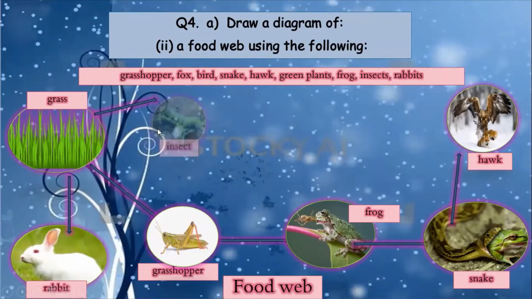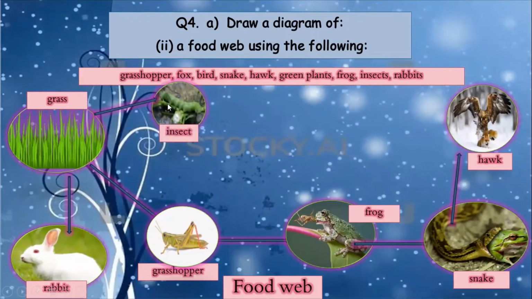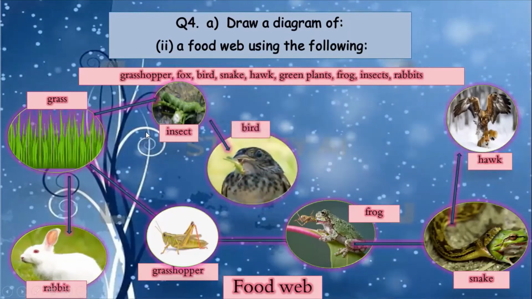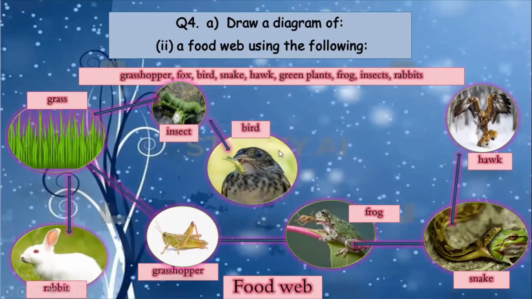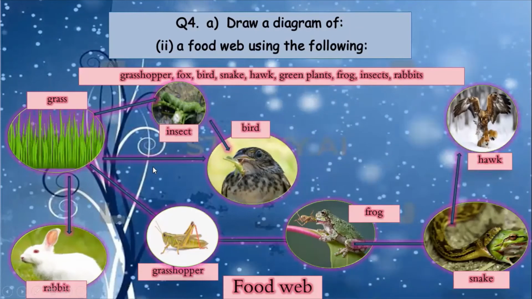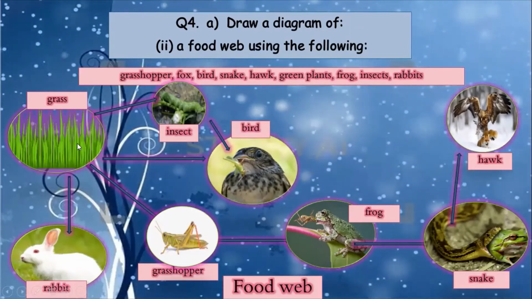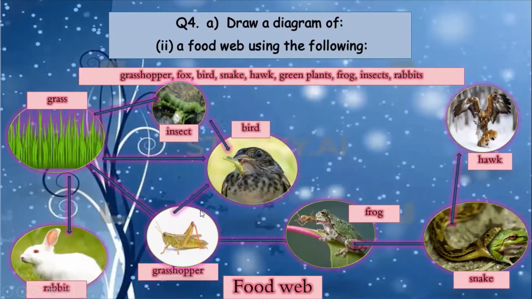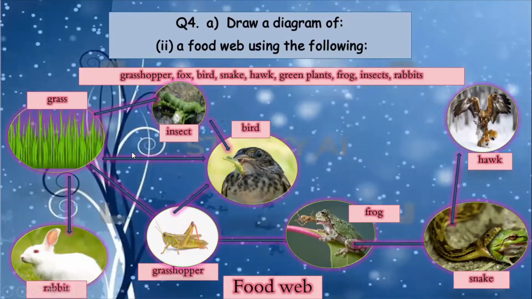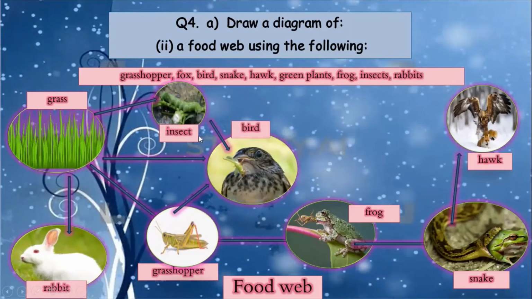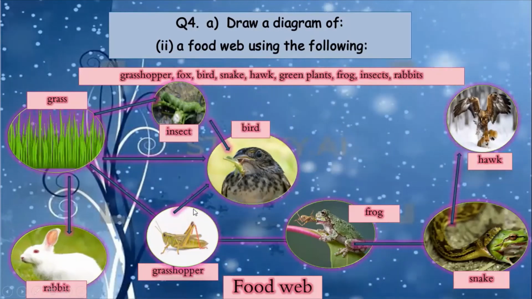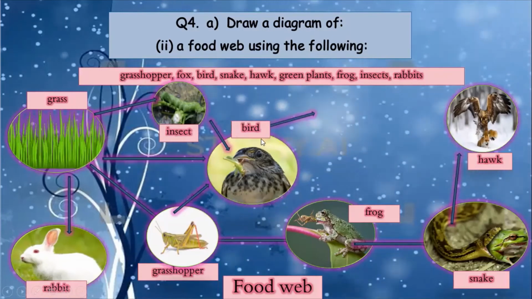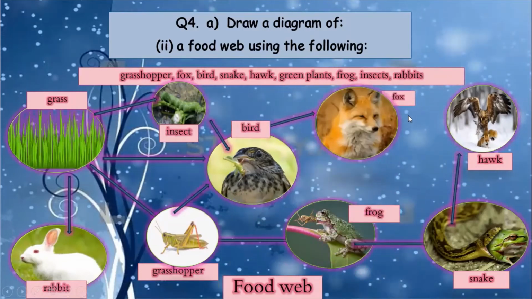Grass is also eaten by some kinds of insects, like a caterpillar. Caterpillar is eaten by a bird. And birds also eat green plants. That grass is eaten by birds, and grasshopper is eaten by birds. Birds are eaten by a fox.